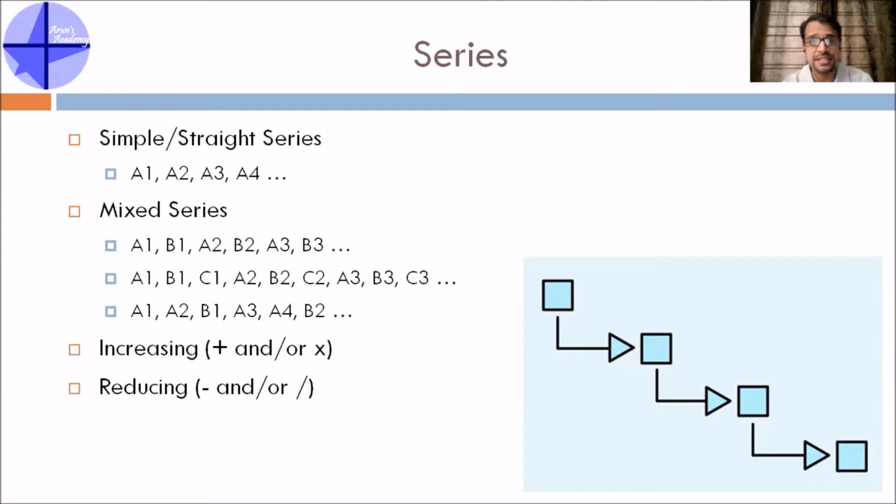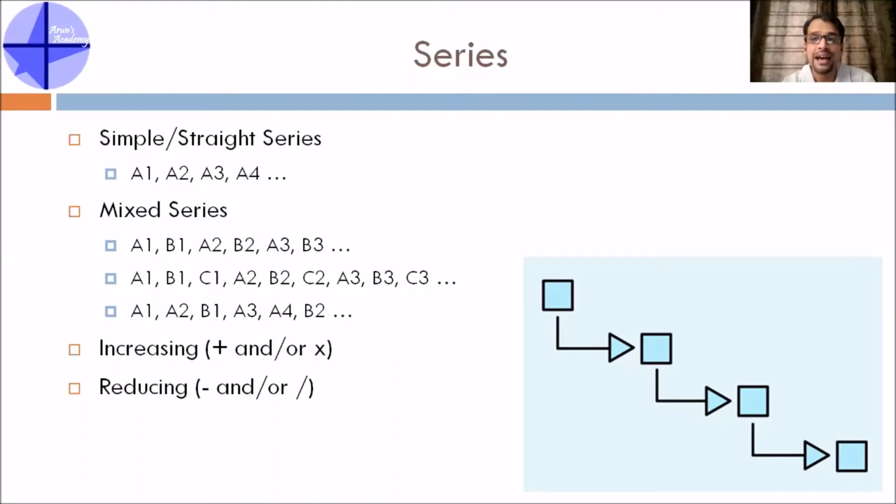The first stage in solving any series problem is to understand, number one, whether the series is simple or mixed, and number two, whether it is increasing or reducing. Once you are able to identify that, the moment you see the series, the questions can be like find the next term or find the odd man out in the series, things like that. So this is the first stage, and we'll understand how to do the second stage later.